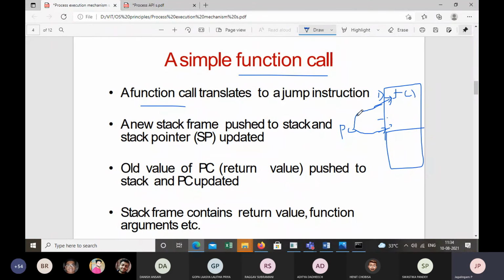Now, when we do this, what happens to the stack? The stack will contain the arguments of that function. Yeah, good. Now, let me ask again. When we call the function, the PC is pointing to the function call. Now we are calling the function. Now what happens to the stack?